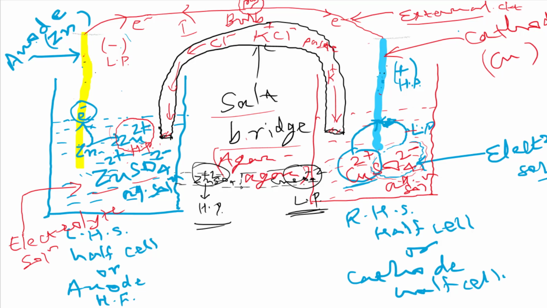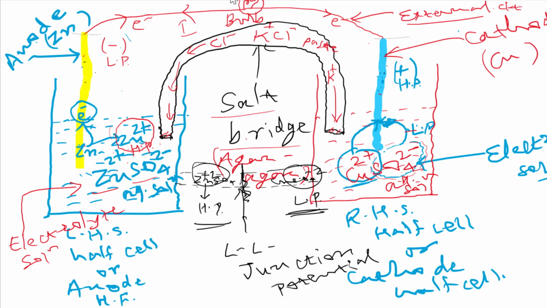Yes, sir. This potential difference will resist the potential difference in the external circuit and it becomes zero, and this potential difference has a specific name, that is known as liquid junction potential. Do remember this point. This is known as liquid junction potential. Got it? This is the junction point of liquid mixing. Yes, sir. There will be a potential difference due to excess of zinc ions here and sulfate ions here, and that has the opposite direction to the external potential difference and resists it, so it becomes zero, the cell cannot work, and this is known as liquid junction potential.